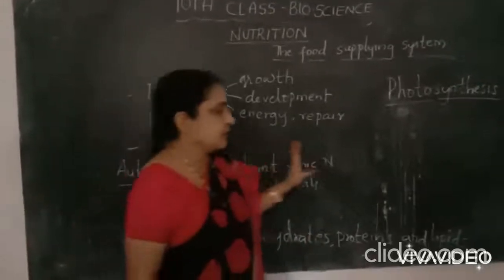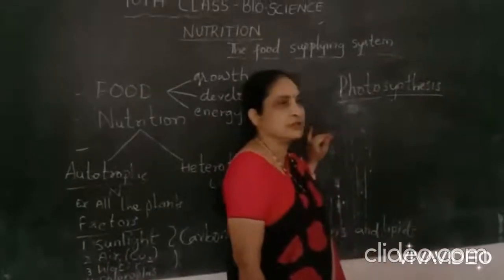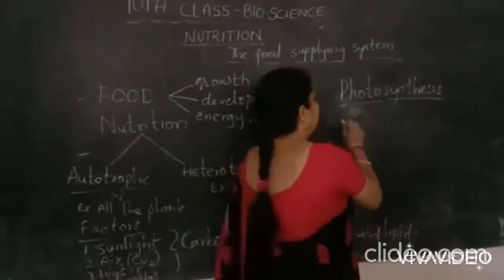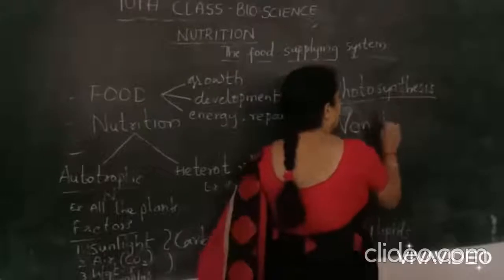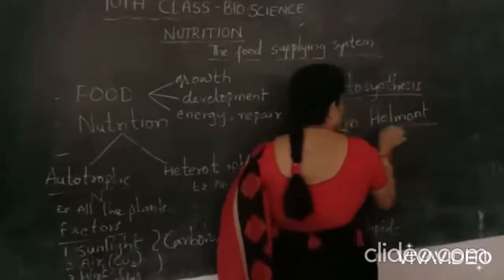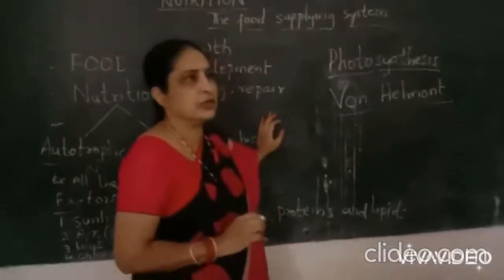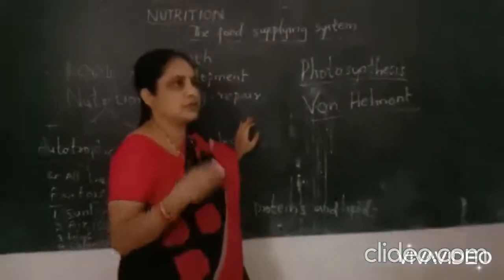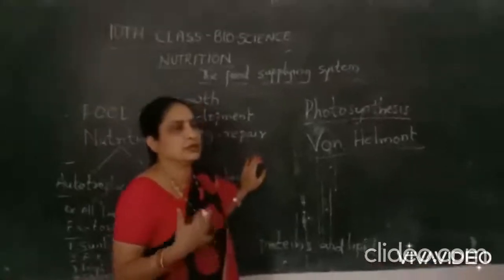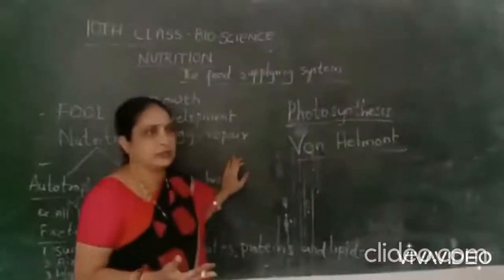So many scientists were trying to understand how this process was occurring. Von Helmont and many scientists were studying how this process occurs and what its formula is.